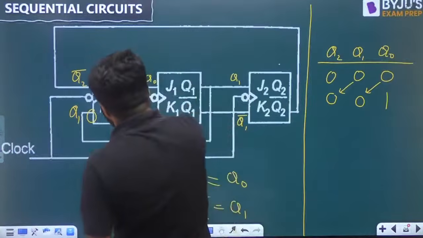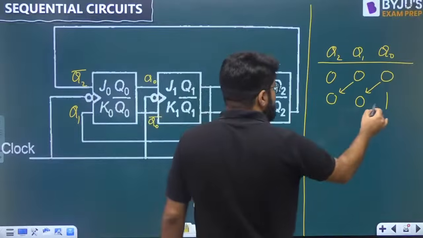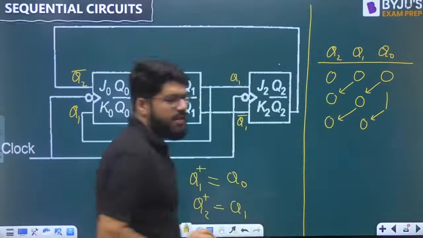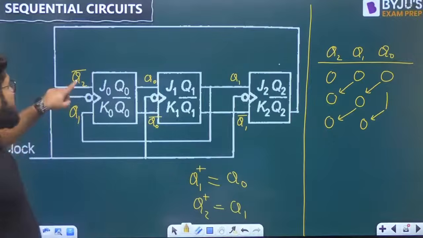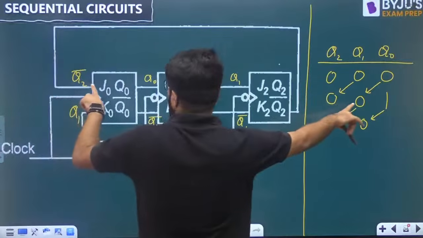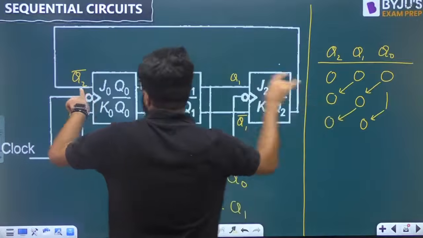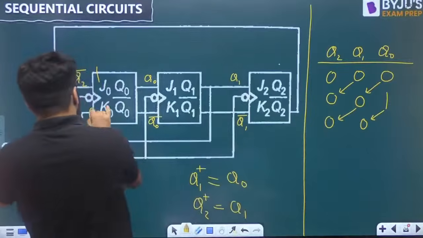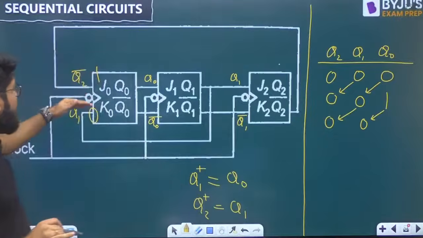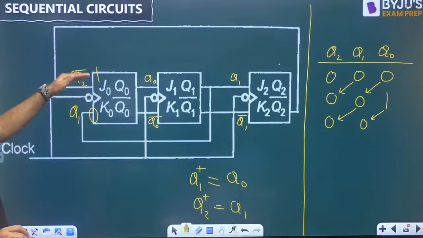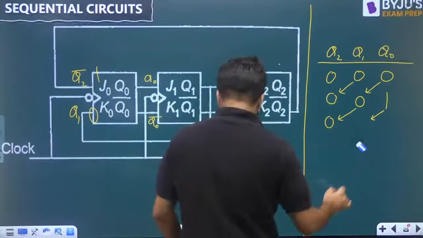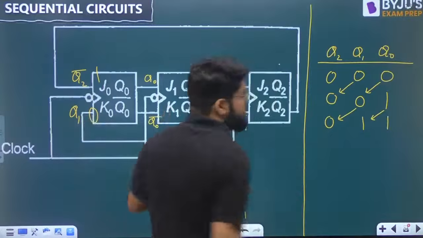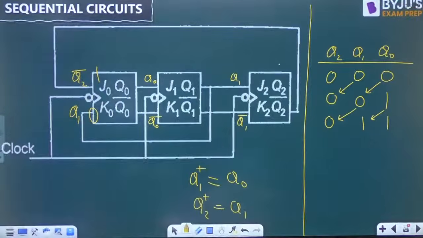What is the next thing you have to do, guys? Next thing is just left shifting. Only take the LSB case. For the LSB I need to again see the connection. What is the value of Q2 now? Q2 is again 0, its complement is 1. Q1 is also 0. Again the same, J1 K0. Sorry, this was shifted by 1. J1 and K0 is again the set combination. So this remains set.